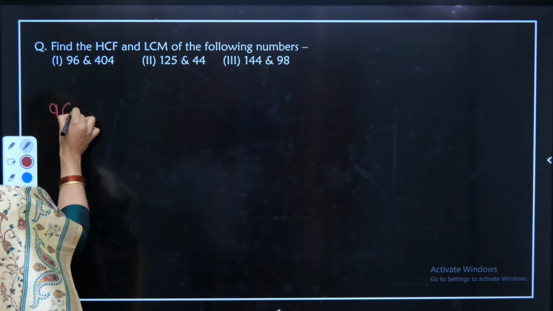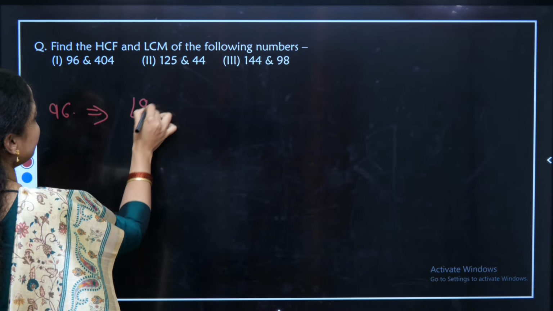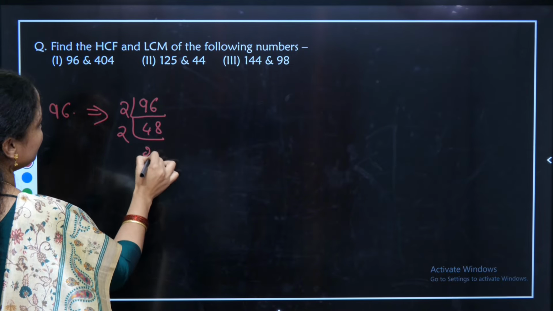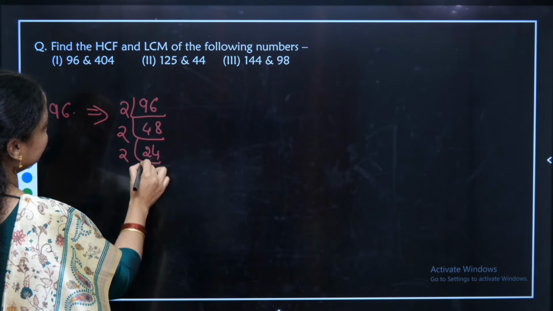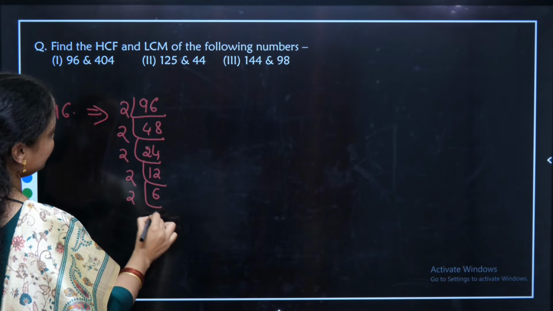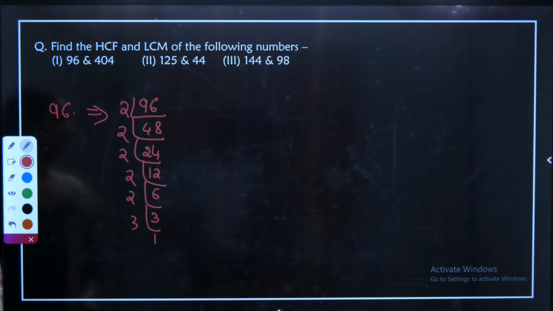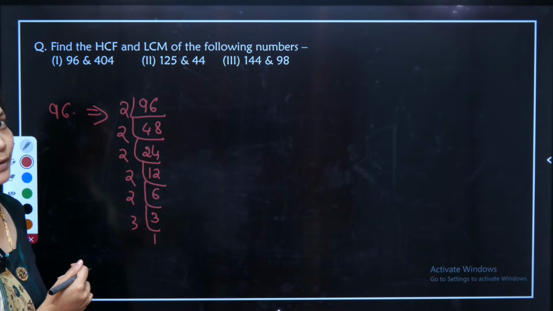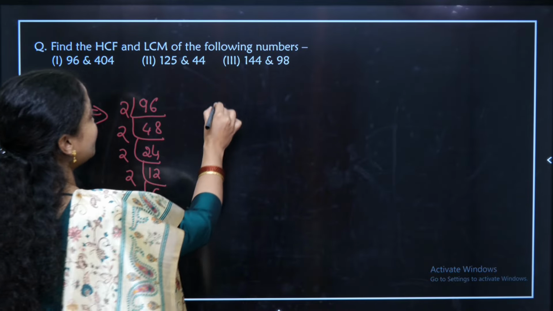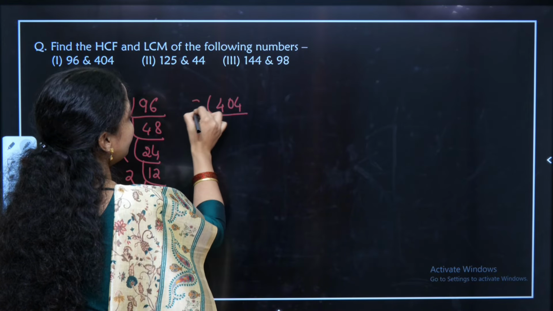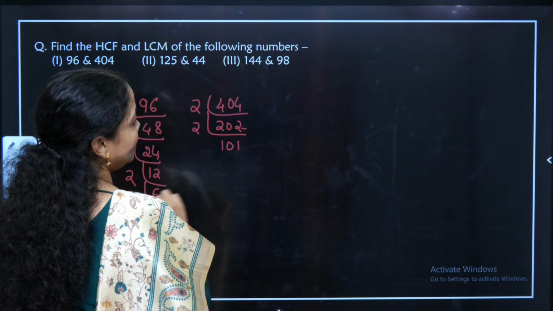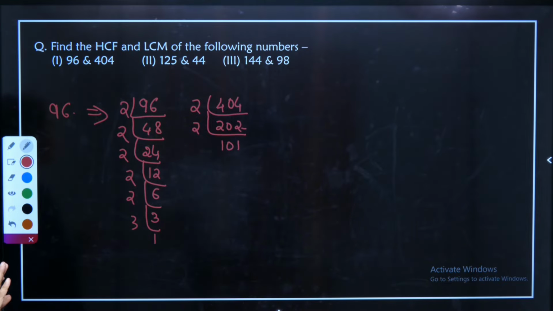Taking 96 in one corner, prime factors of 96: 2 48s, 2 24s, 2 12s, 2 6s, 2 3s, 3 1s. This analysis is very important. If you are not getting it, you can comment below so that I will give you a brief explanation on how to easily find the prime factorization in a different video. Going to 104, again divisible by 2, 52, again divisible by 2, 26, then 13. 13 is a prime number, so we will leave it at this end.